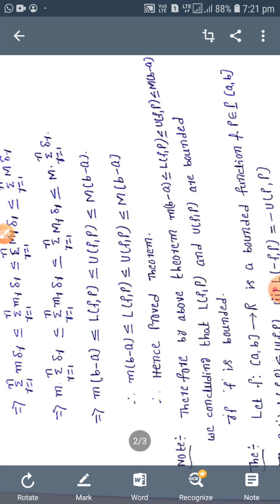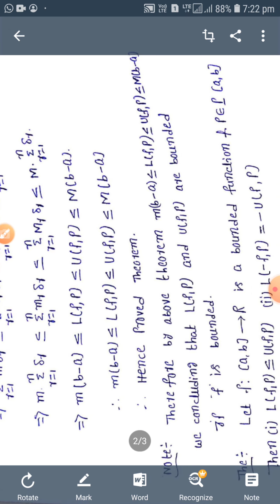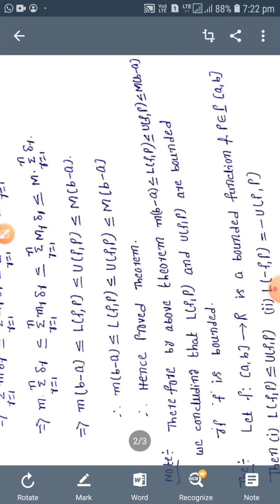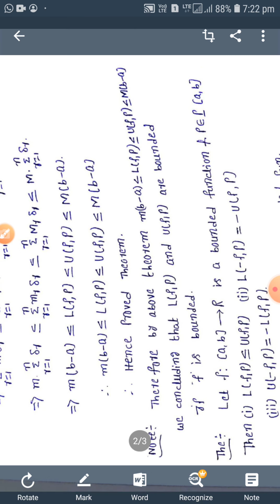That is, each and every value in the set of all lower sums and the set of all upper sums lies between small m into b minus a and capital M into b minus a. Therefore, if f is bounded, then automatically the set of all lower Riemann sums and the set of all upper Riemann sums are also bounded. That is, the set of all lower Riemann sums and the set of all upper Riemann sums have infimum and supremum. Therefore, by the above theorem, small m into b minus a less than or equal to LFP less than or equal to UFP less than or equal to capital M into b minus a, we conclude that LFP and UFP are bounded if f is bounded.